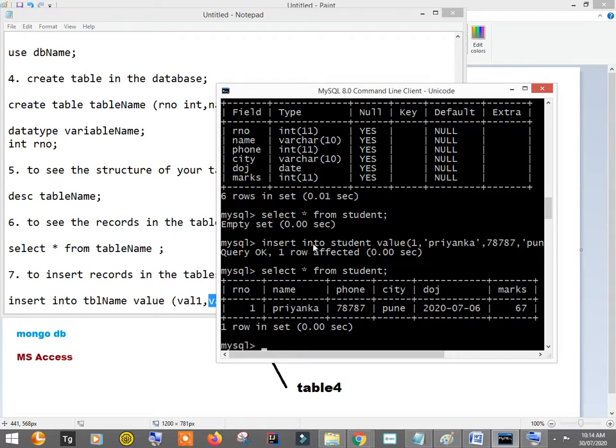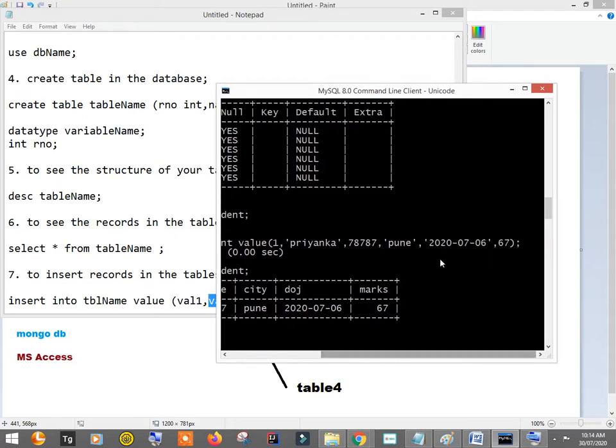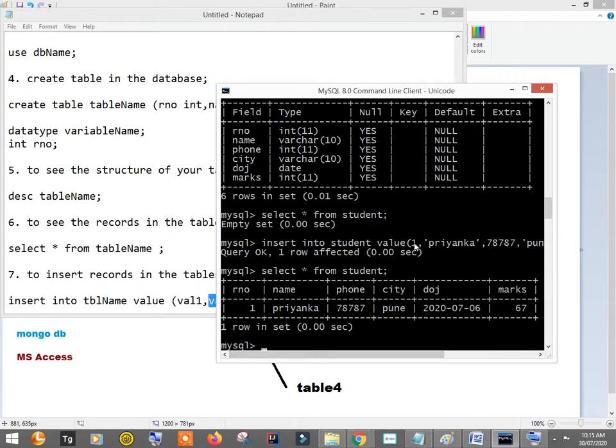By the way, here when I've added a date, it should be in this format, right? So year-month-day, okay, and inside single inverted commas, right? So this is quite a different data type. Unlike integers, where you don't have to write the single quote, for varchar values you have to put a single quote. You remember this? Okay, so is it clear up to this, how to insert a record and how to get the record?